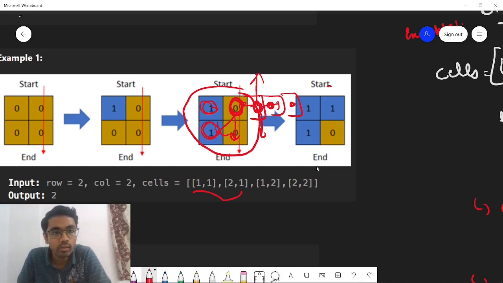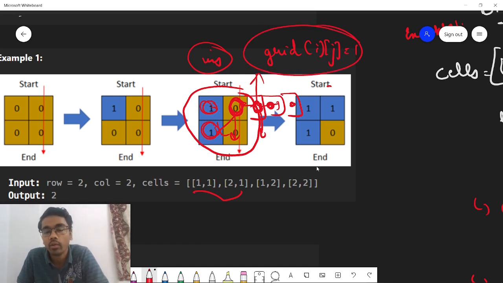Now one more thing is that you need to mark all these cells visited, right? So we will not be taking a visited array. Instead, every cell we visit in the grid, we will just mark that particular cell to be 1, that is, flooded. We don't actually need to mark any cell unvisited, because there is no point. Let's say there is some scenario like this, I'm just taking a random example. You go from here to here, you mark this cell visited, you mark this cell visited.